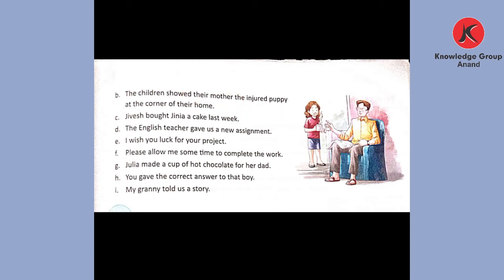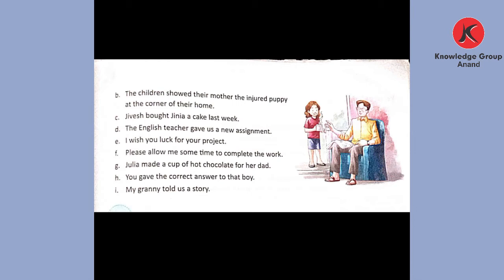Third sentence is Jivesh brought Genia a cake last week. Now which is the indirect object? Indirect object is Genia. And which is the direct object in the sentence? A cake. Okay, a cake is a direct object in the sentence. Next sentence, the English teacher gave us a new assignment.